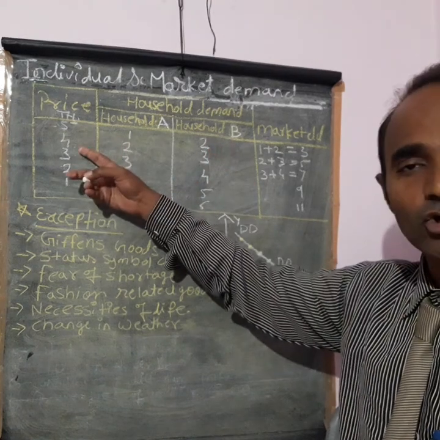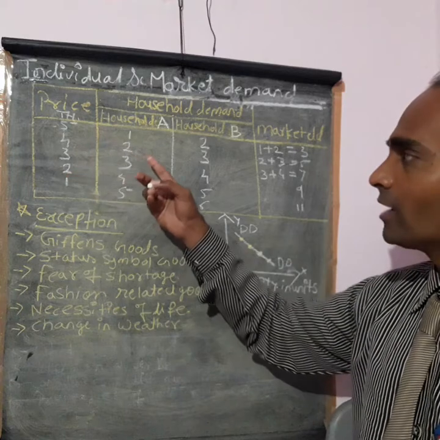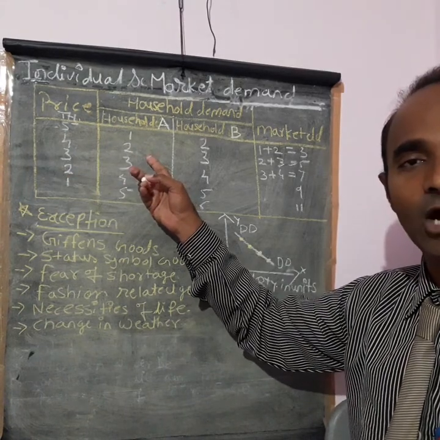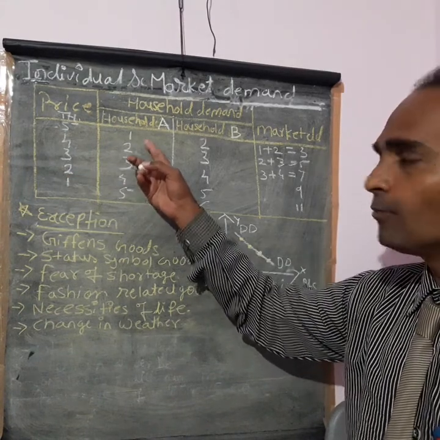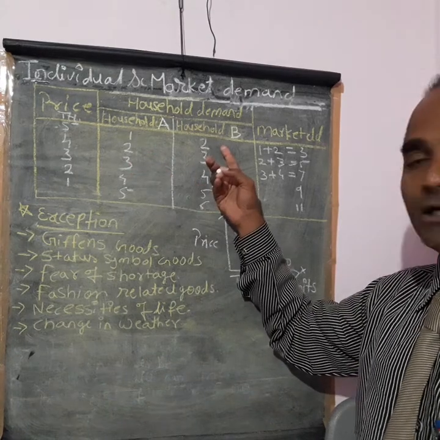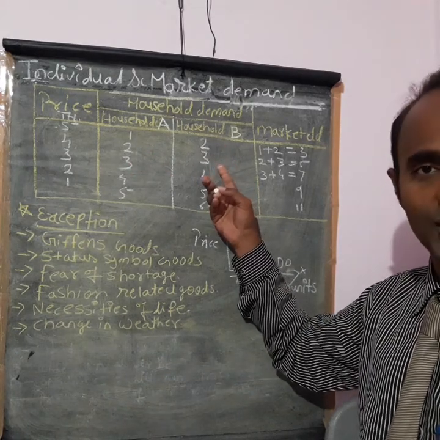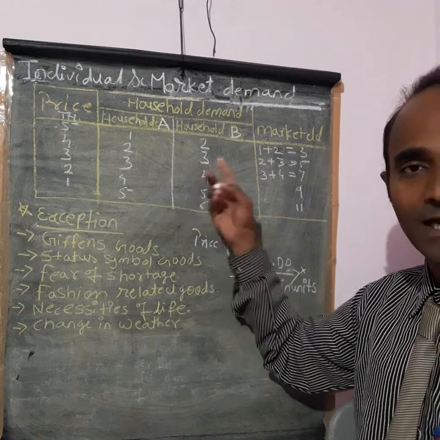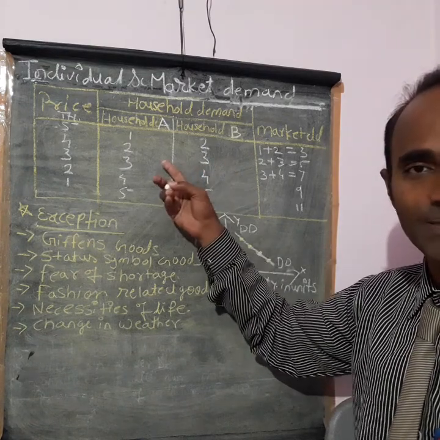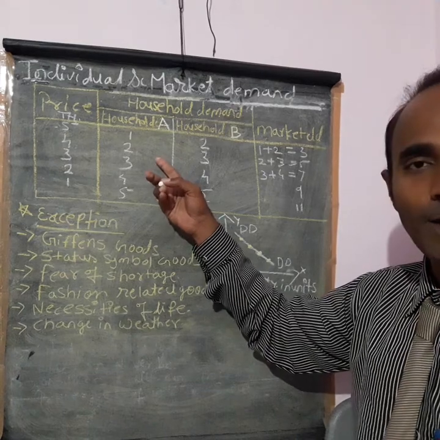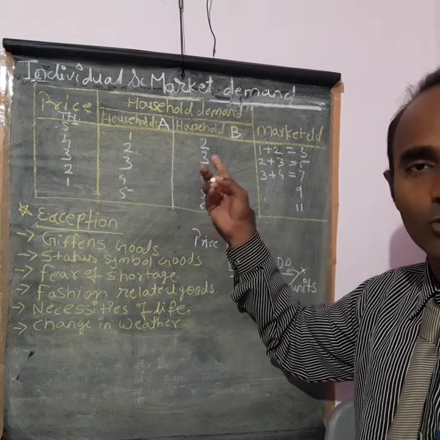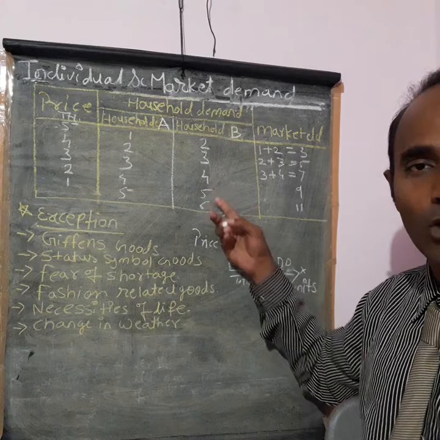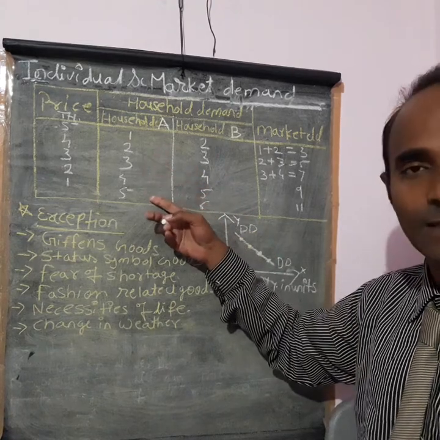But when the price goes down, household A demands more units, while B demands even more. The purchasing power of household A is less as compared to B, that's why you see fewer units here and more units there.